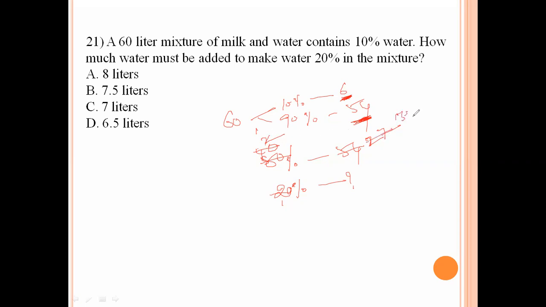So this 20% value is 13.5 liters. Already how many liters of water is there? 6. So to this 6 liters, we add 7.5 liters, then only we get 13.5 liters. Then only the water in this mixture will become 20%. So 7.5 liters is the right answer.